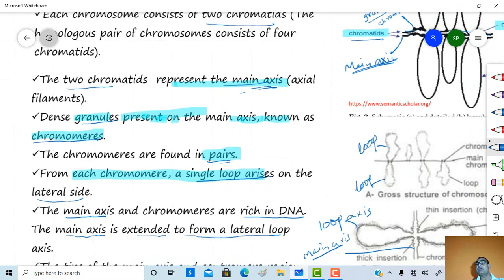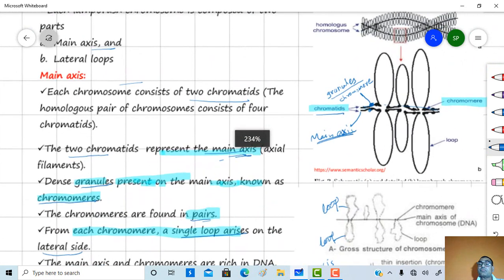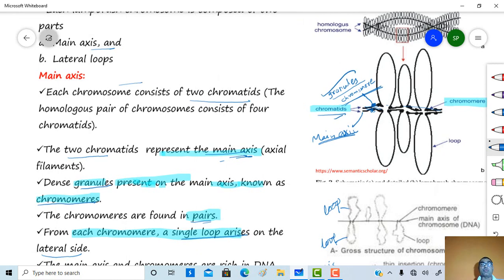These two chromatids possess dense granules which are present on the main axis, and these are called chromomeres. So these dense granules are present on the main axis or the chromatids, and these are called chromomeres.